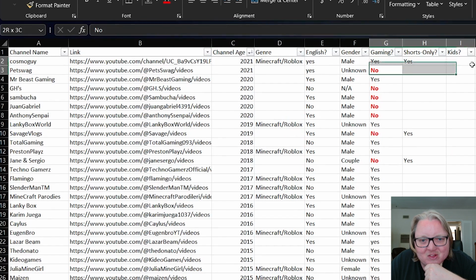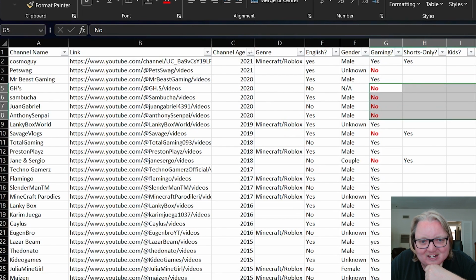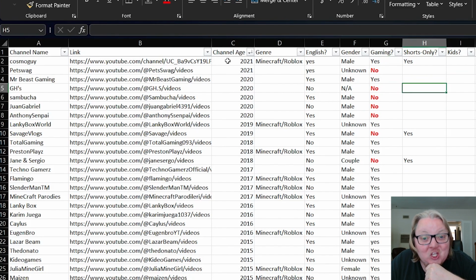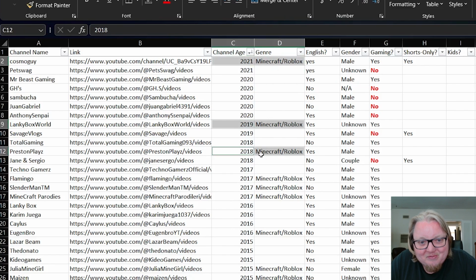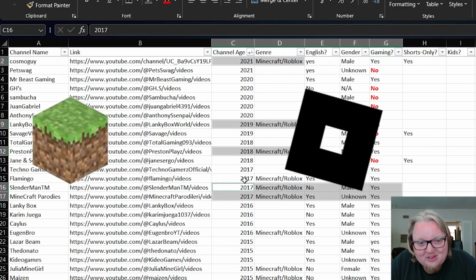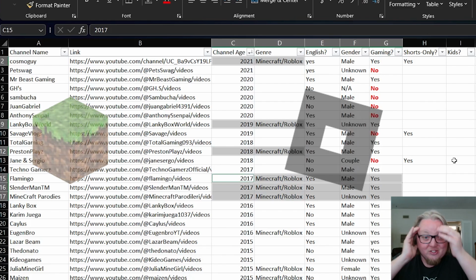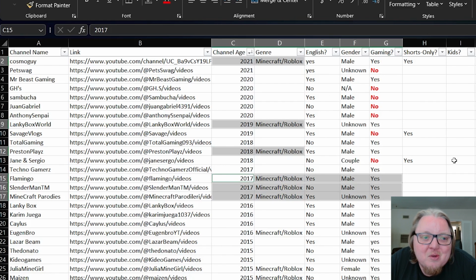And you can see there are a bunch in here that just straight up are not gaming channels that are really young. Does that necessarily mean that you shouldn't start a gaming channel if you want to grow quickly? No, but it does mean, hey, look, if you are a Minecraft or Roblox YouTuber, this is a fantastic way to grow really fast. And then, Mr. Beast, of course, is going to grow really, really fast. Mr. Beast is a big player. But you can also see there are other genres where you can actually grow faster that aren't necessarily gaming.